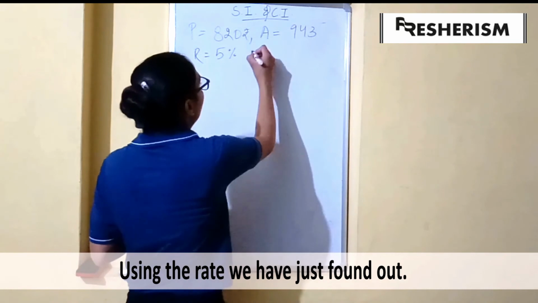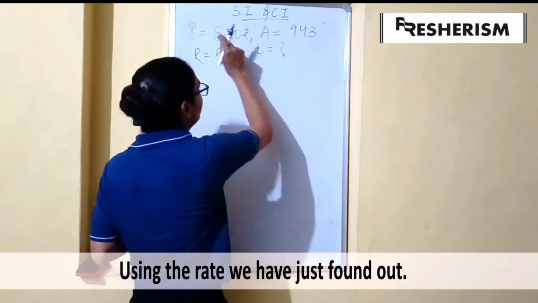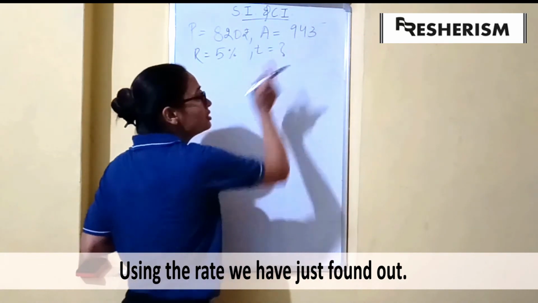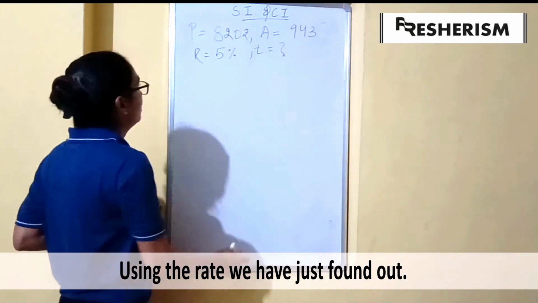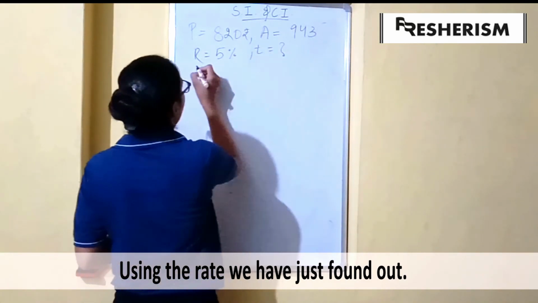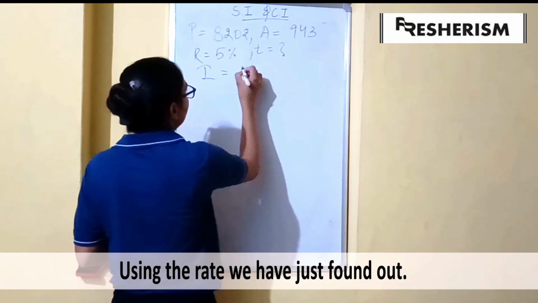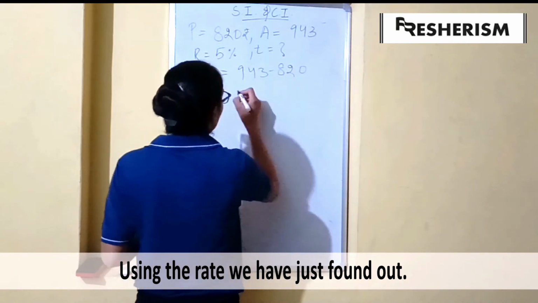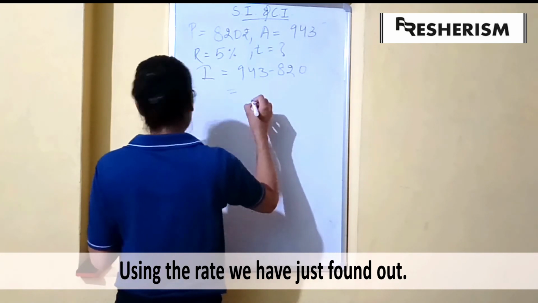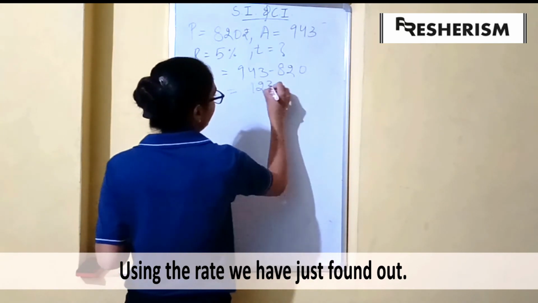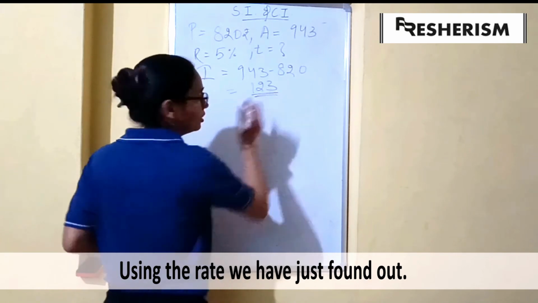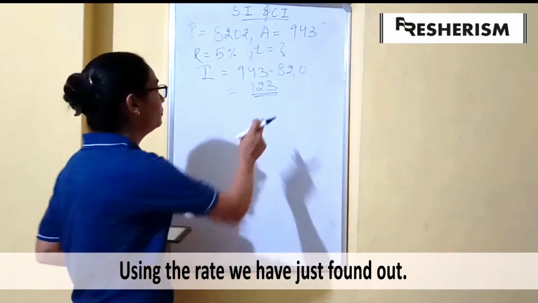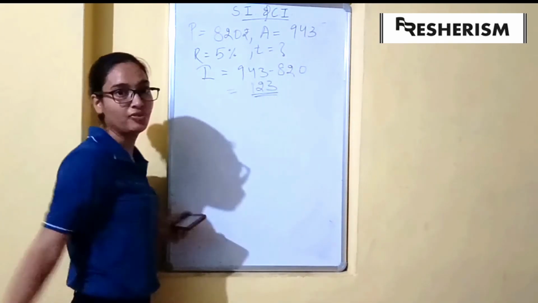We have to find the time in which this principal will change into this amount. Let us find the interest here. Interest is 943 minus 820, which is equal to 123 rupees. So our interest here is 123 rupees and we are supposed to find the time.